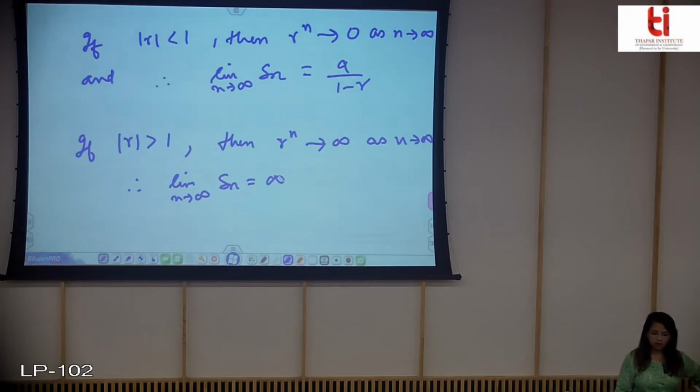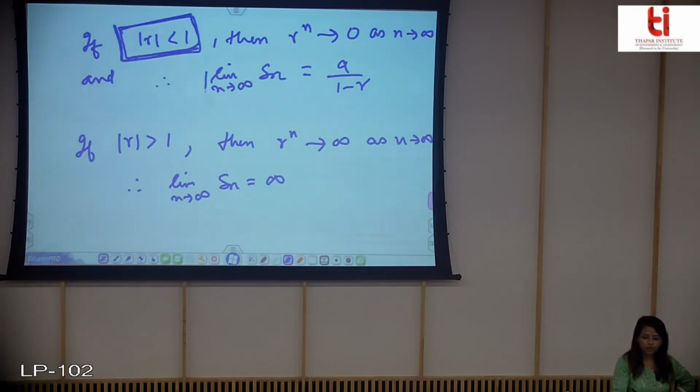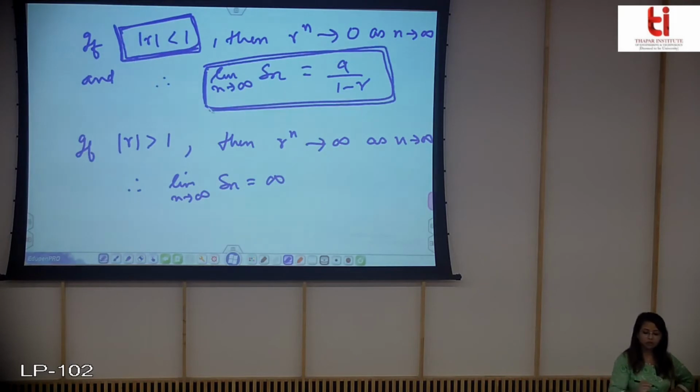So you have just seen that if this case is true, then we can find the sum of our geometric series, and in every other case we saw that we cannot find the sum of our geometric series, and the sum will be equal to this value.